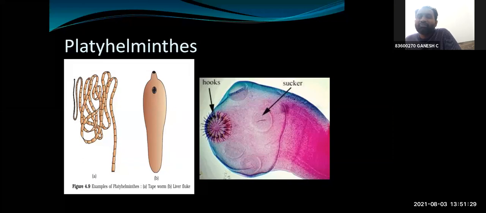We will learn the larval development of Platyhelminthes, that is liver fluke, which you have to study in much more detail in the human health and diseases chapter. A small introduction to the same will be given to you in tomorrow's class. Somewhere in your textbook, you can write down MS Dhoni rocks cricket match. All first letters capital: M capital, S capital, D capital, R capital, C capital. And underline these words.